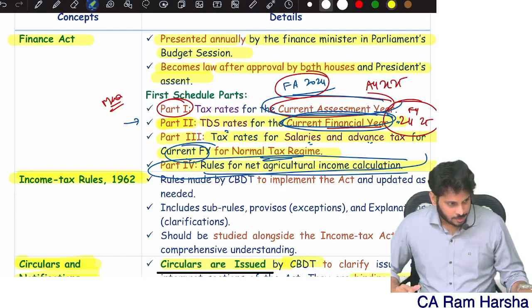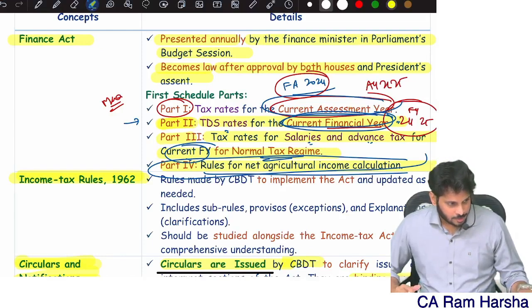Short-term capital gain 111A is 1,90,000. Lottery is 50,000. The balancing figure is 4,50,000.